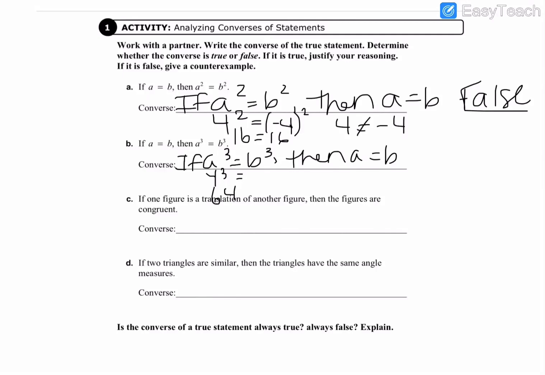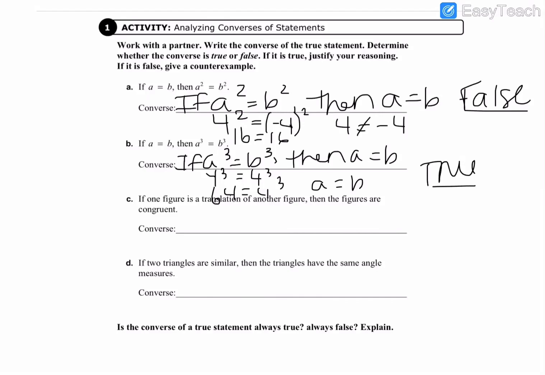And if we did -4 to the third power, we would get -64, so that wouldn't work. We would have to plug in 4 to the third again, which means that A does have to equal B. So the converse of this statement would be true.